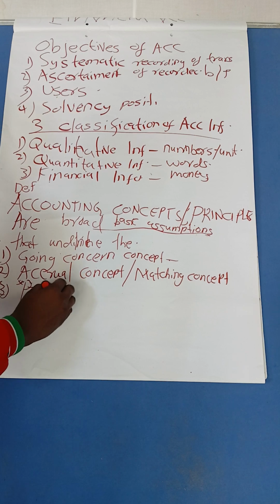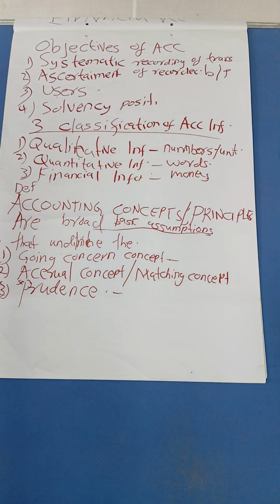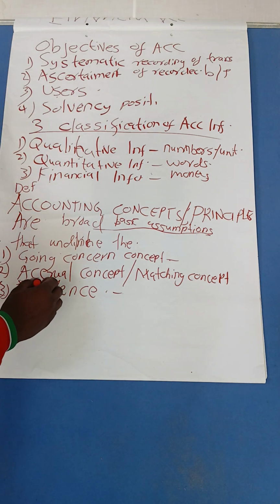Then we have prudence, another concept. Prudence, as an accountant or in the business, you have to... precedence, not prudence.